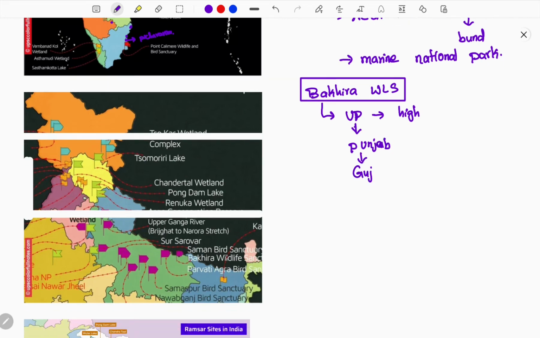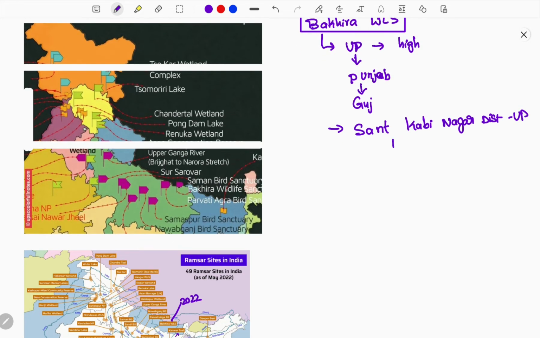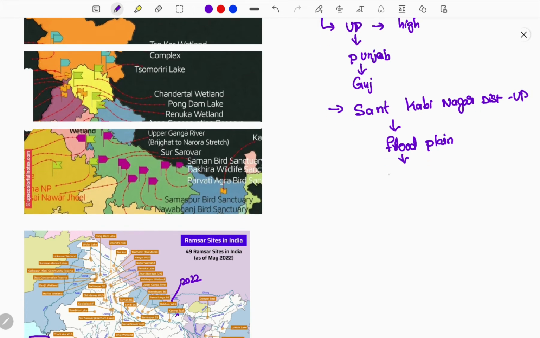This is the list of the wetlands in hierarchical order. And next comes Sant Kabir. This Bakira Wildlife Sanctuary is located in Sant Kabir Nagar district of UP. You may not need to remember this district because that will not be asked most of the time, but this is formed along the floodplains of the Ganga tributary Gagra, and this is a freshwater wetland. So this is the importance of the Bakira Wildlife Sanctuary.